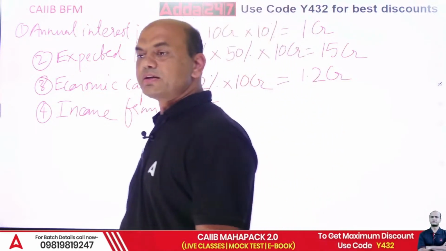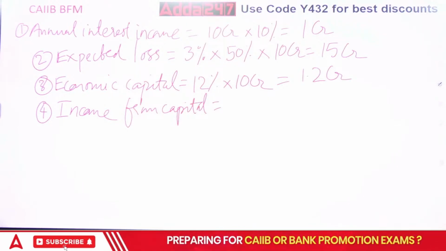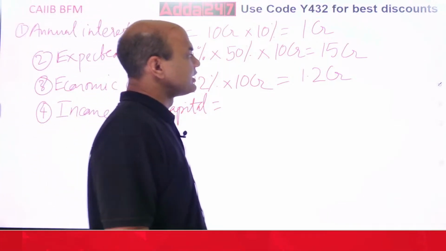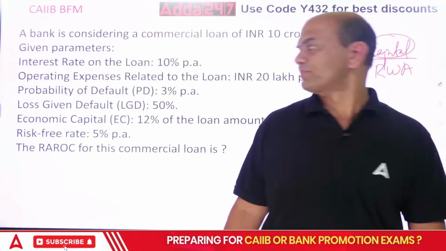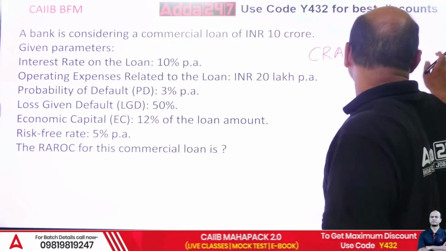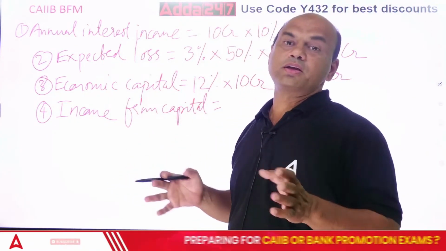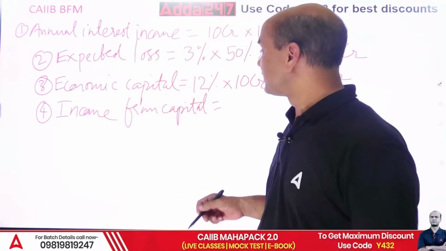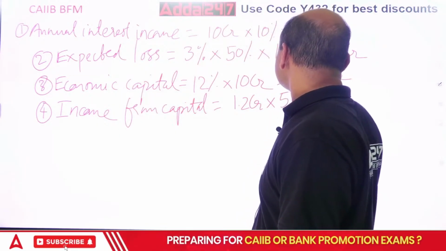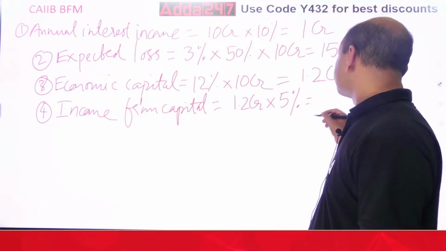Income from capital is given as what? Economic capital is 1.2 CR. You have to multiply this economic capital. Okay. So economic capital into what is given? Risk-free rate is given. Risk-free rate is given as what? FD rate was given, na? 5%. So if I keep this capital of 1.2 CR, instead of giving it as loan, suppose if I keep it in FD, then what is the income I will be getting? So that is equal to 1.2 CR into 5%. What is it? 12 5s are 60, right? 5%, 12 5s are 60. So it is what? 6 lakhs?